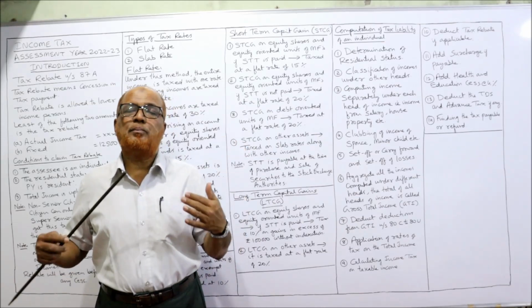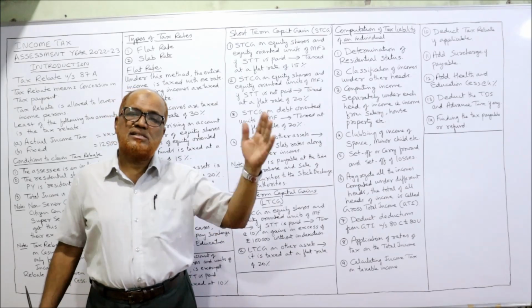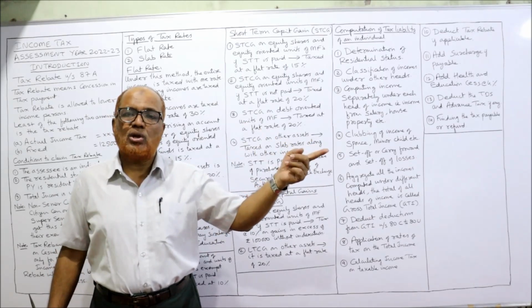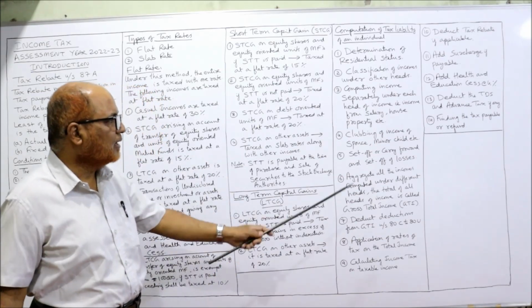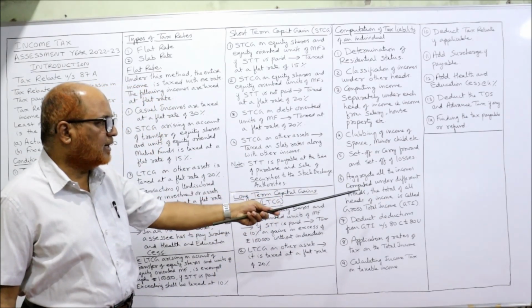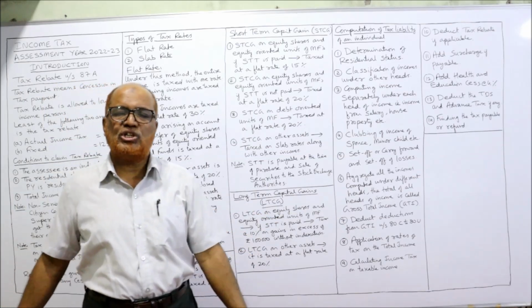The Income Tax Act has given the provision that any previous year losses can be set off from the current year, if there are any. Next, aggregate all the incomes computed under different heads. The total of all the heads is called GTI.